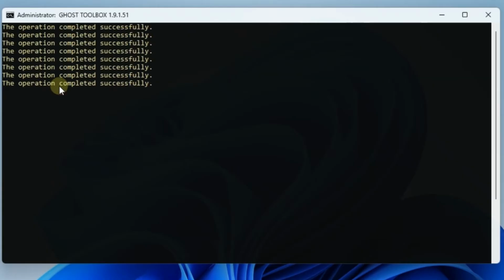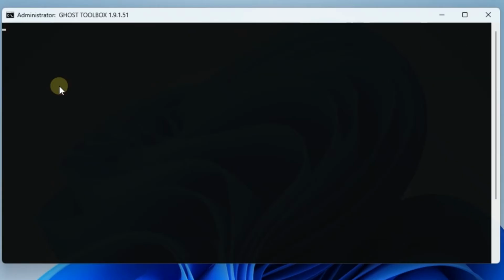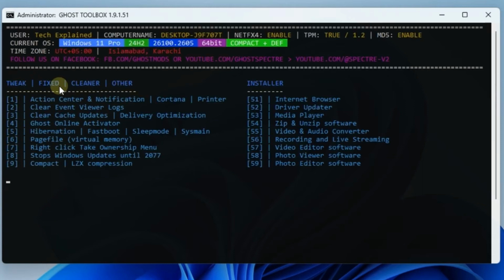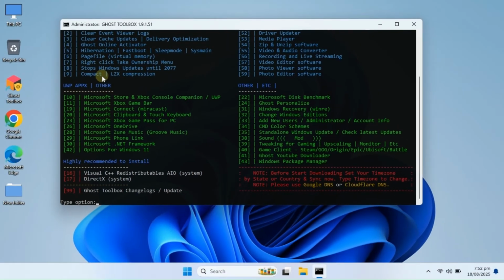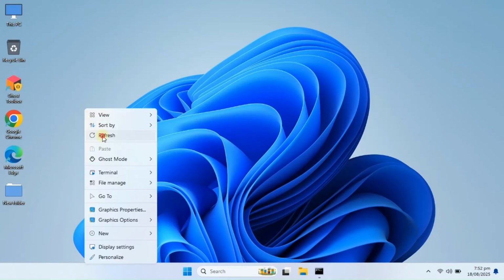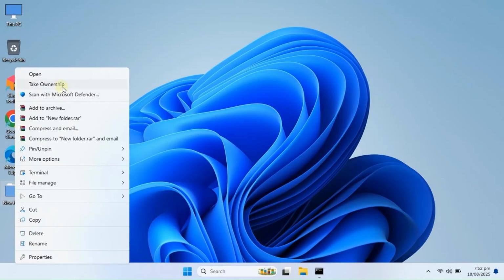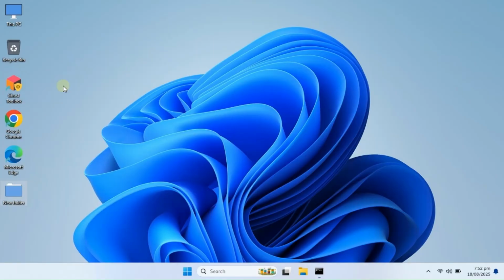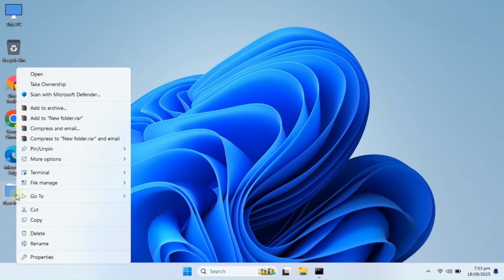You'll notice a few quick scripts running, and boom, it's done. Now, go back to that stubborn file or folder, right-click on it, and you'll see the Take Ownership option in your context menu. Simply click it, and you'll finally be able to delete that file without any problem.